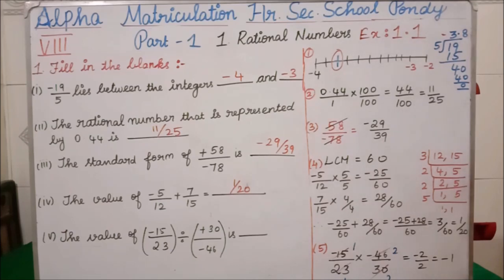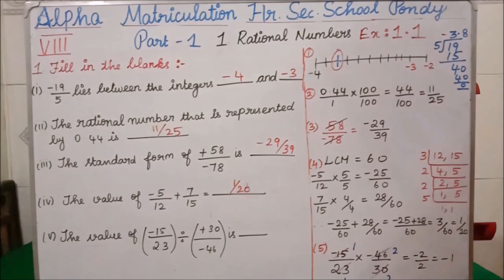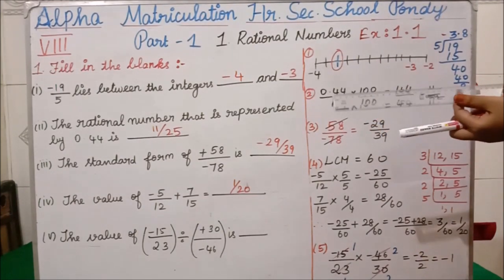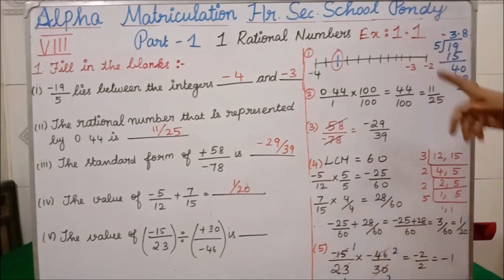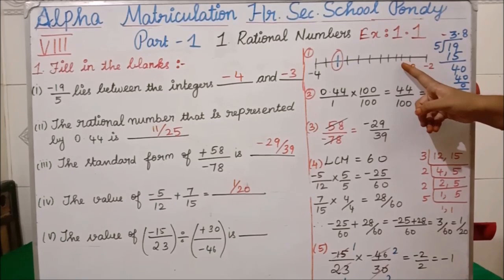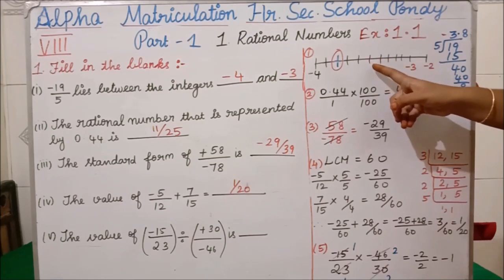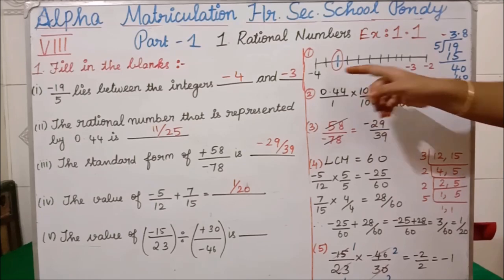They are asking between which two integers it lies. Our answer is -3.8. You have to see this is -3. Then, in the scale itself, one small line will be there, which you consider as 1, 2, 3, 4 like that. This first line indicates -3.1, -3.2, -3.3, -3.4, -3.5, -3.6, -3.7 and -3.8.